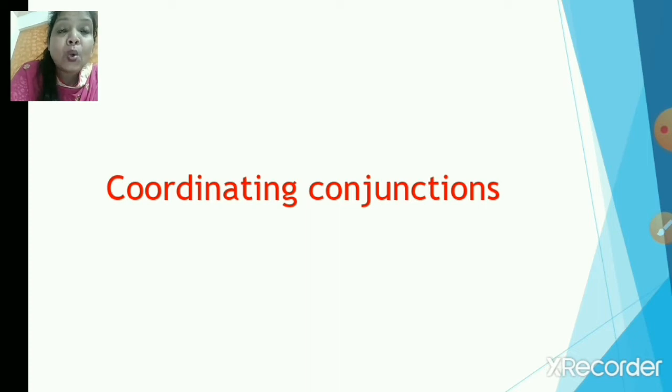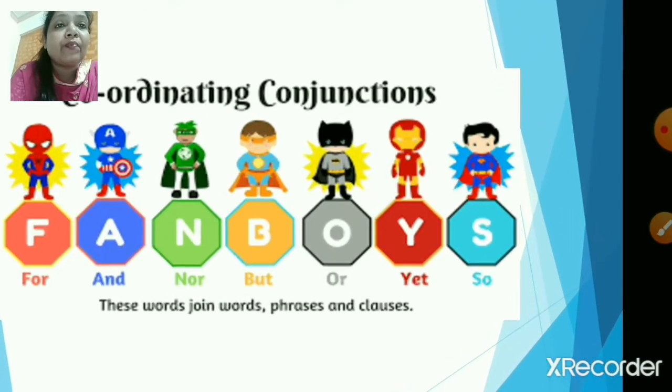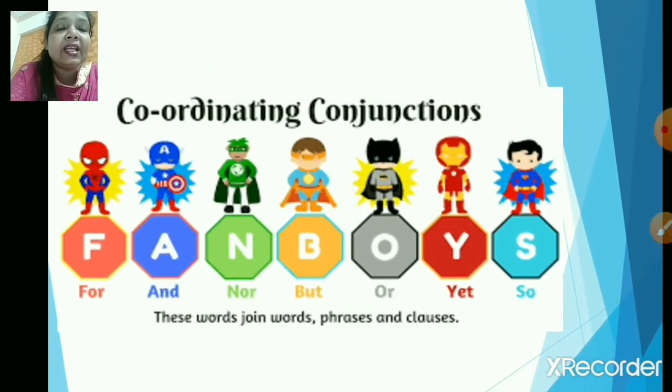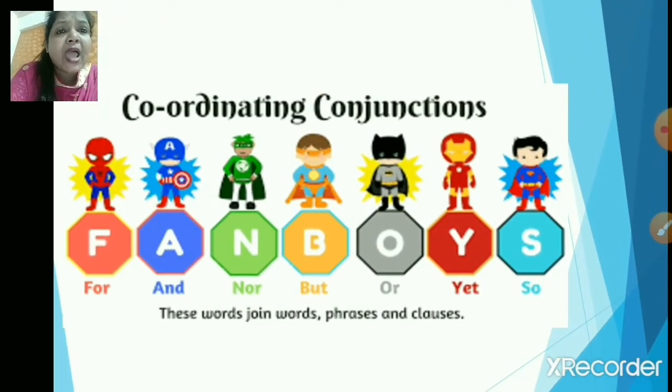It is coordinating conjunctions, right? Now, what are the coordinating conjunctions and how will you actually memorize or remember these kinds of words? Now, it's very simple. Children, the first thing is you can form a word from these words.